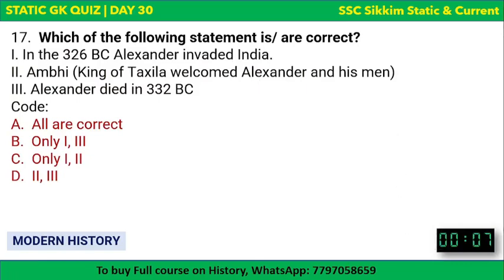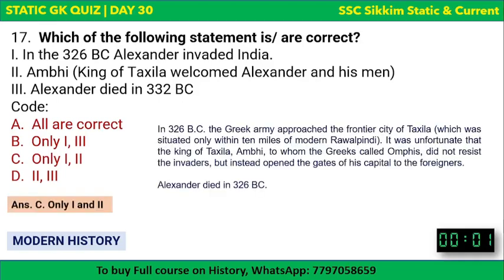The first point is in 326 BC, Alexander invaded India. Second point is Ambi, king of Taxila, welcomed Alexander and his men. And third is Alexander died in 332 BC. Which is correct? The correct answer is only 1 and 2 are correct.